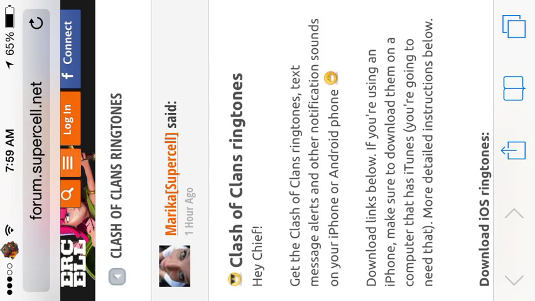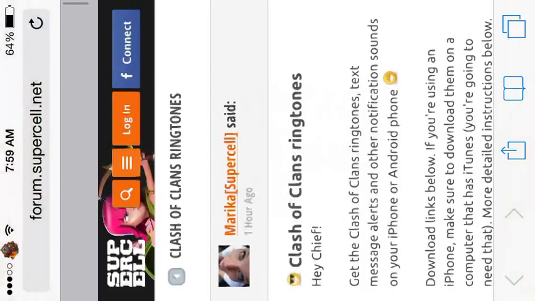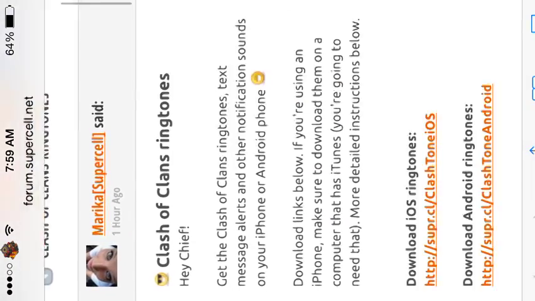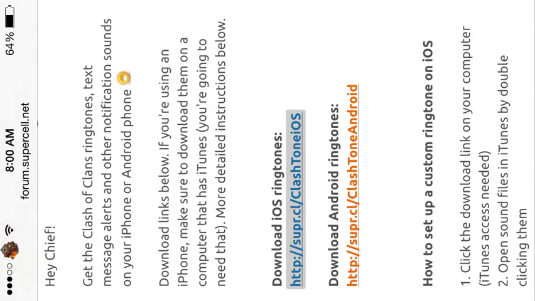So today we will be talking about how to download Clash of Clans ringtones on iPhone and any other iOS device. The only requirement for this is you need to have jailbreak and iFile. The first thing you'd like to do is go to the website that's going to be linked down below. It's in the forums page. You can use it or just download iOS ringtones.